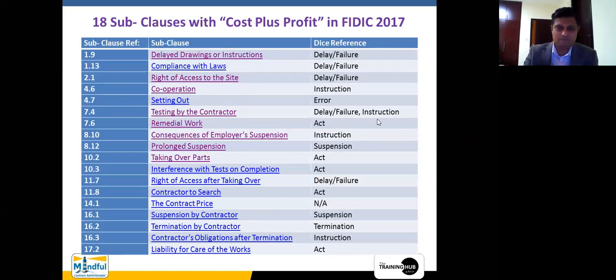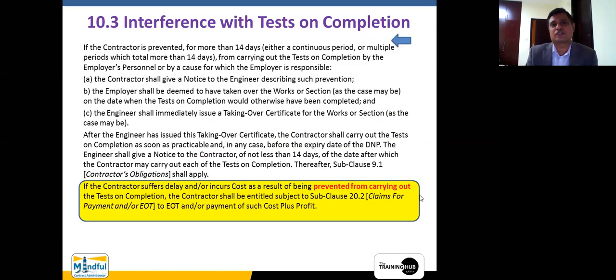Then once again, we are moving on, right? There's another act which is called interference with the tests on completion, right? Now I told you tests on completion and tests after completion are two different things. If you have referred to the FIDIC Yellow Book, plant and design-build, you will find a separate subclause for tests after completion, which has clearly been defined. But here in the Red Book, we are talking only about the tests on completion.